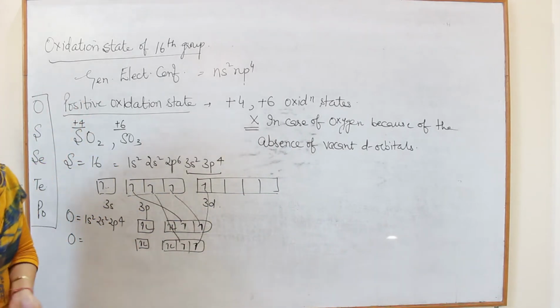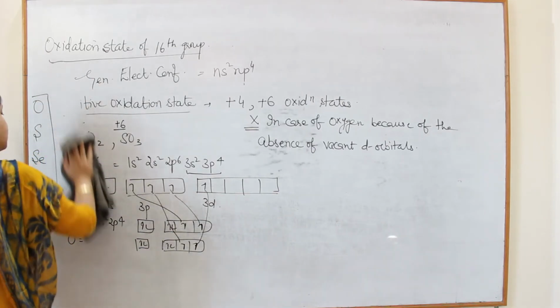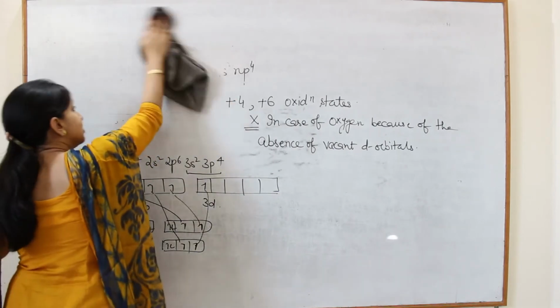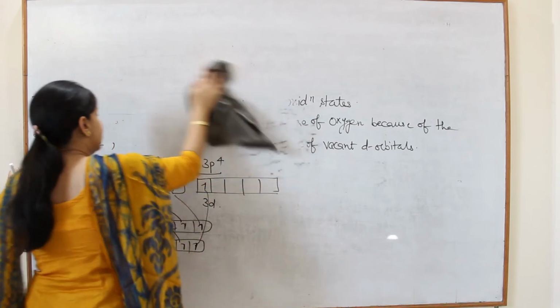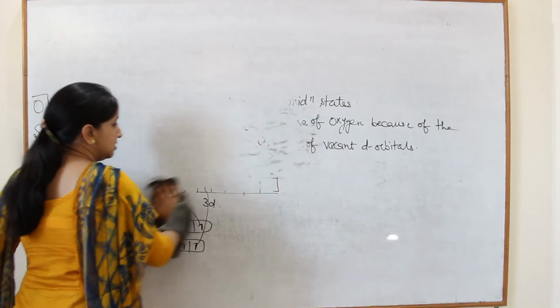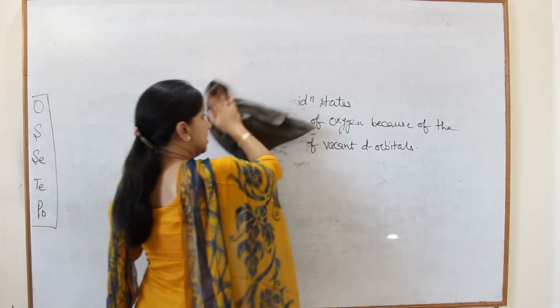Now the next topic is chemical properties of the 16th group. This is all about the general characteristics of the 16th group. Next is how the members of the 16th group combine with different elements chemically.